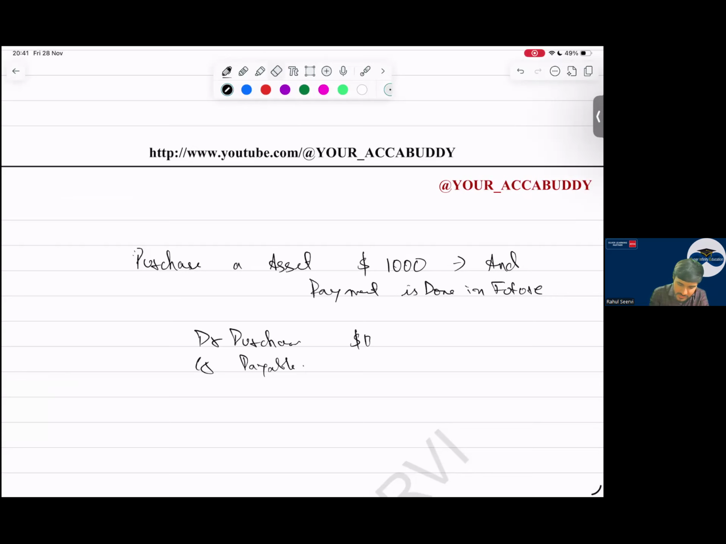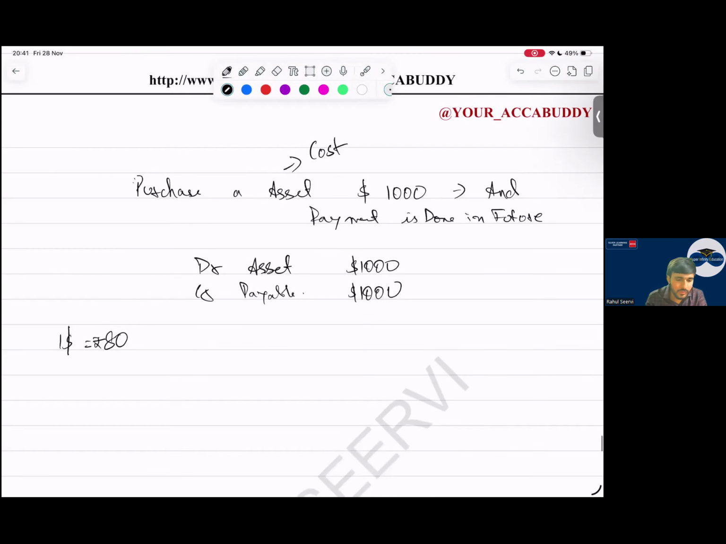Not debit purchases, debit asset will come. Debit asset $1,000 and credit payable $1,000. Now this asset is following the cost model. So I say the exchange rate is $1 equal to 80 rupees. So what is the value of the asset and payable you will record? We record the asset at 80,000 and payable also 80,000.